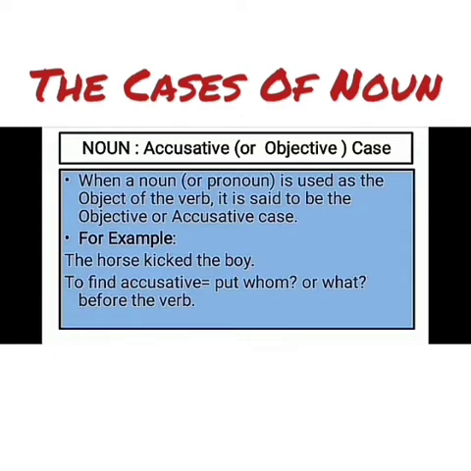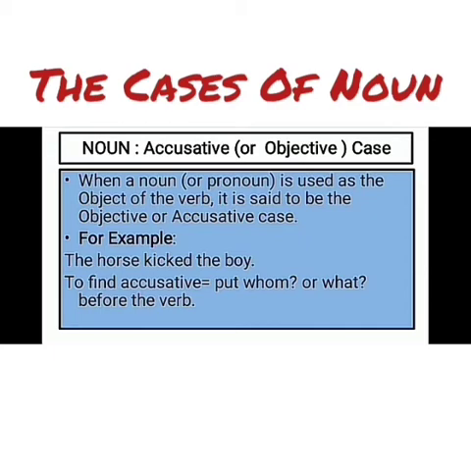Objective case is also said accusative case. Means when a noun or pronoun is used as the object of the verb, it is said to be the objective or accusative case. Clear? I told you that this can be said as an objective or an accusative case. For example, the horse kicked the boy.